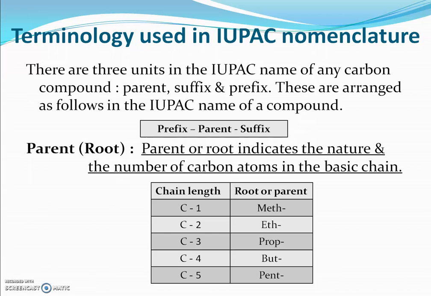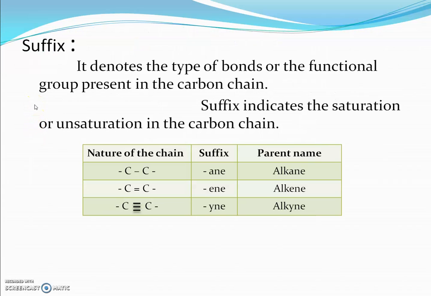The next important unit in IUPAC nomenclature is suffix. It denotes the type of bonds or the functional group present in the carbon chain. Suffix indicates the saturation or unsaturation in the carbon chain. The following table will be used to understand this. If all the bonds in a chain are single carbon bonds, then the parent name will be alkane and the suffix will be ane. It indicates that all the carbon bonds are single bonds.